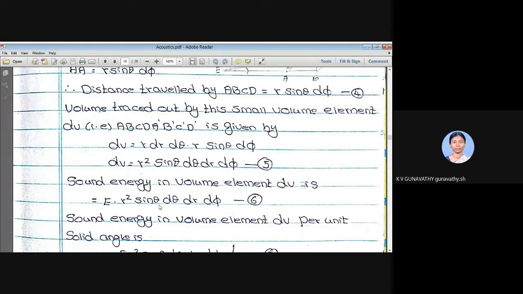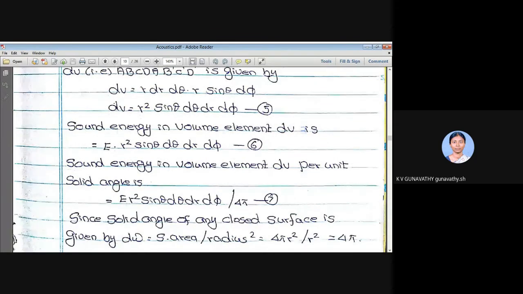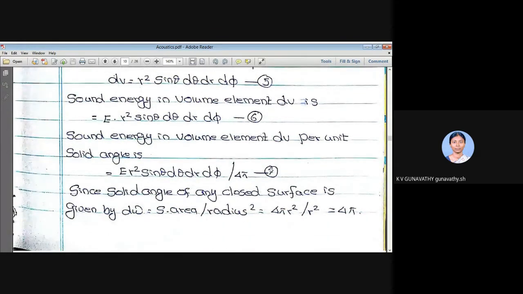If you consider a sphere, the surface area of the sphere is equal to 4 pi r squared. And if you find the solid angle subtended by the whole sphere at its center, the formula for solid angle is surface area by radius squared. The surface area of the sphere is 4 pi r squared, divided by radius squared, so r squared cancels. So this amount of energy is radiated in all directions, or I can say it is radiated in 4 pi solid angle. So I need to find the energy radiated per unit solid angle. Let me divide this equation by 4 pi. I hope we have stopped with this equation number 7.